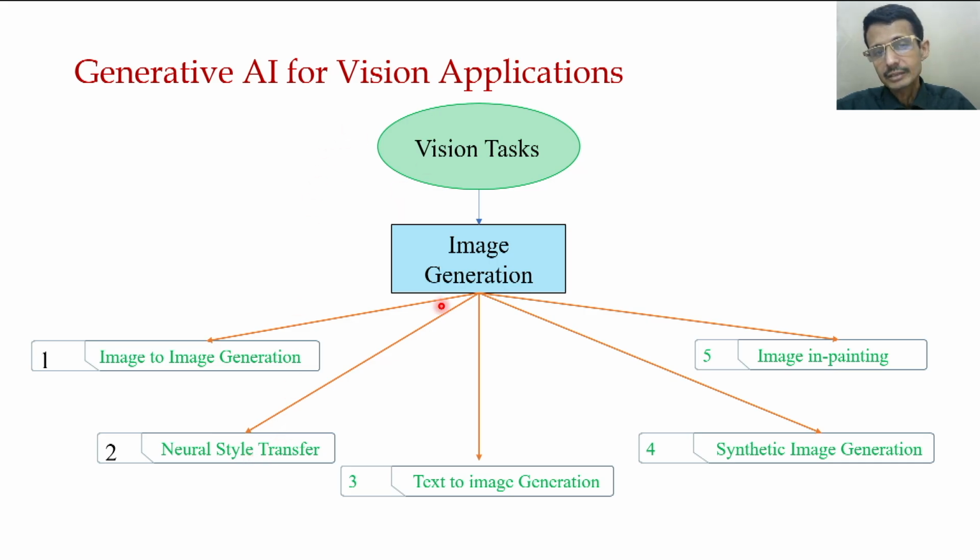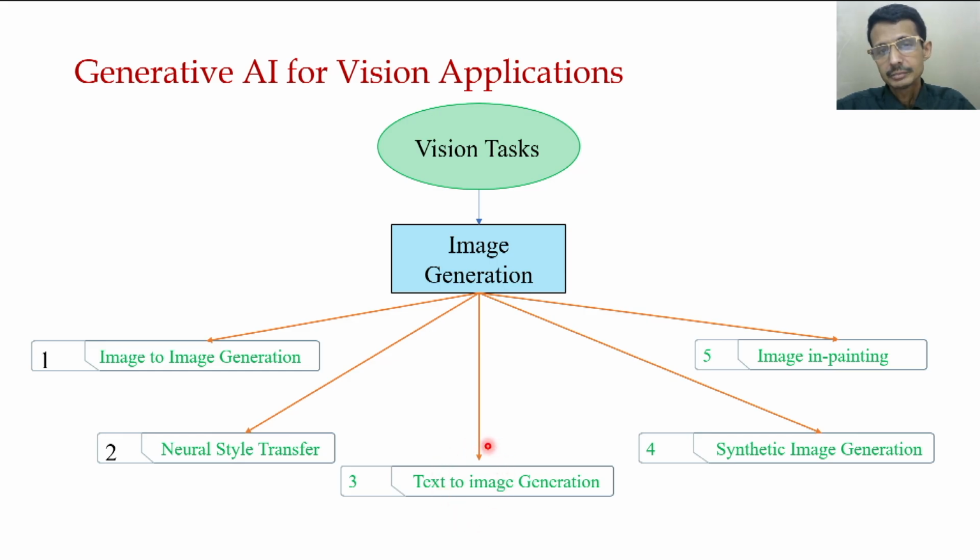Another very interesting thing is called text to image generation: given a text, can we generate the image? When we study the large language models, we will see prompt based generation.